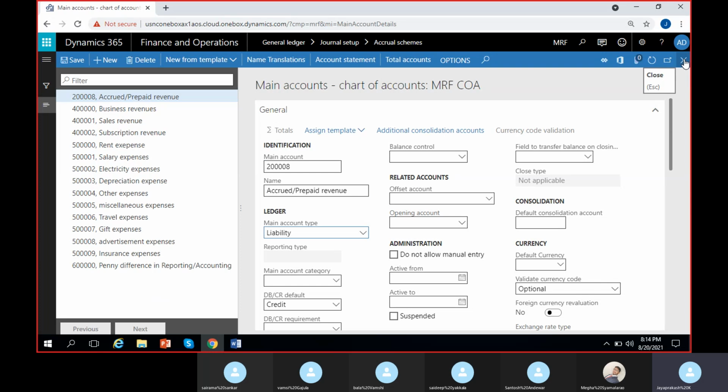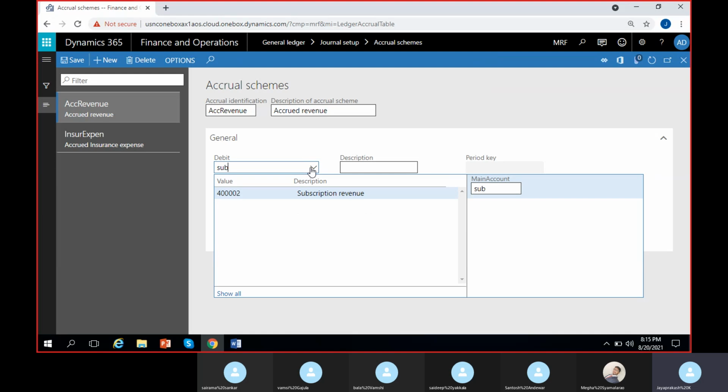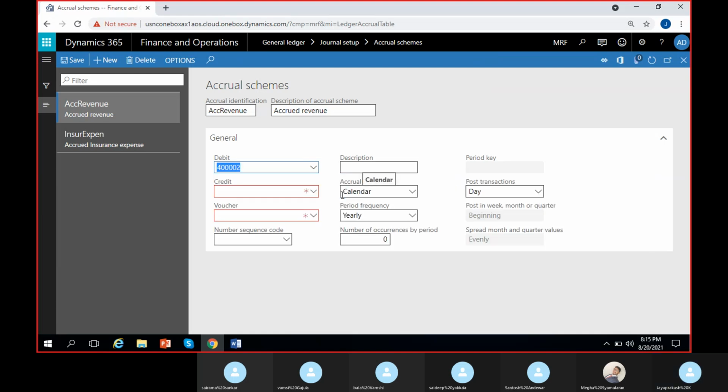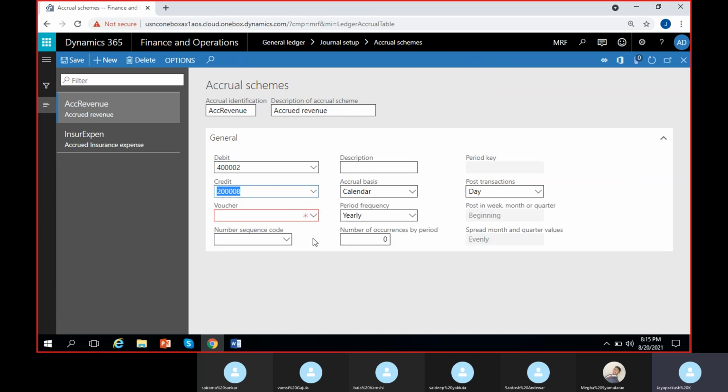So now going back, I'll give those accounts here. Debit is the revenue account that we created, right? Subscription revenue 4,02,000 here. Then credit, you can give any account, the account that we have created, 2,08,000, which is accrued or prepaid revenue.